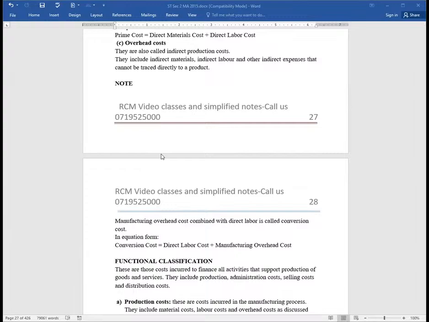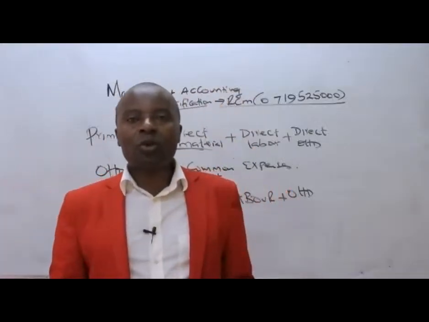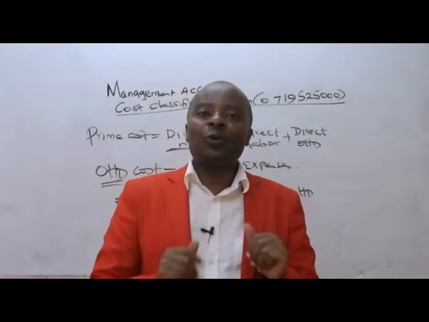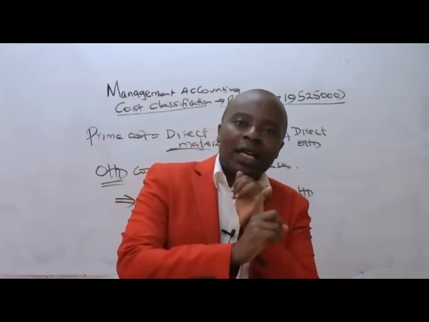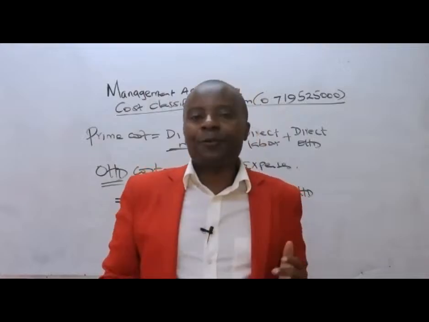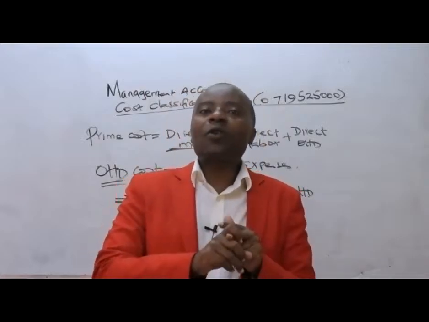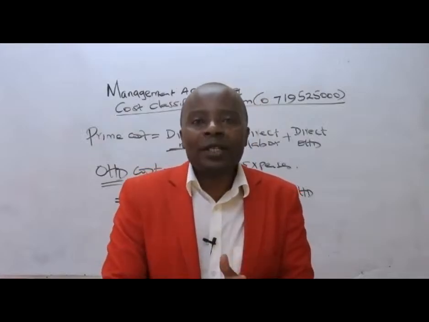We want to put this clearly again in a way that all of us should be able to understand. Manufacturing costs are those costs, ladies and gentlemen, that are directly attributable to the units that we produce. And mostly, they are the direct labor and what else? The direct materials. And if you have been given, although rare, direct overheads will also constitute what we call manufacturing cost.